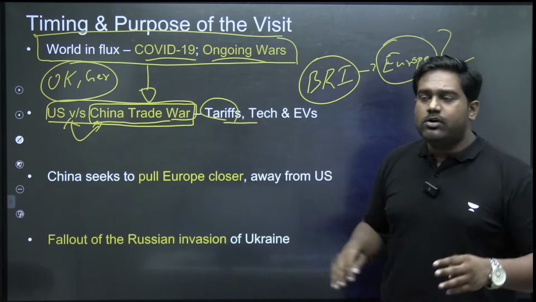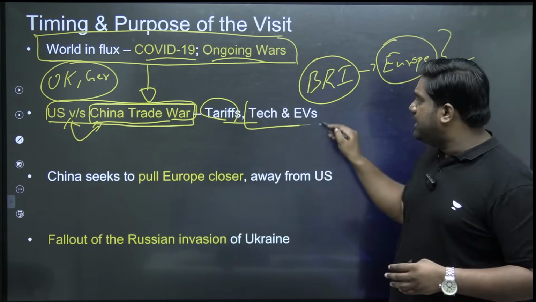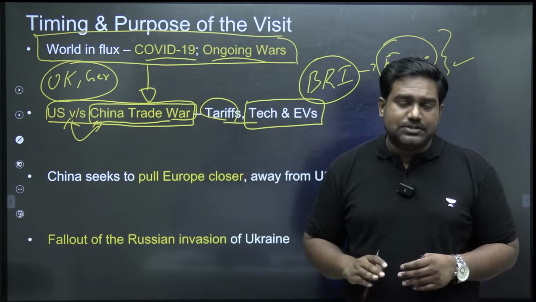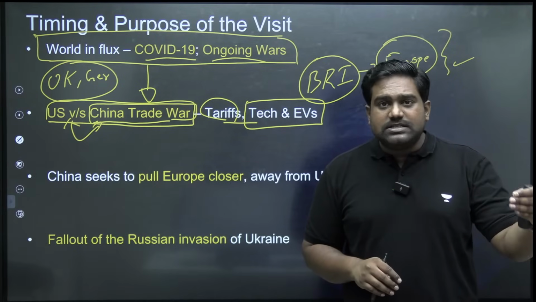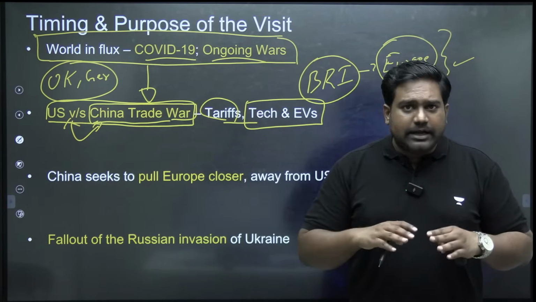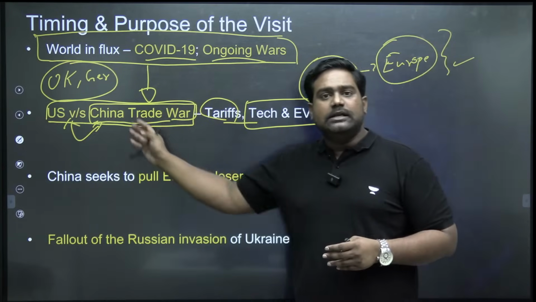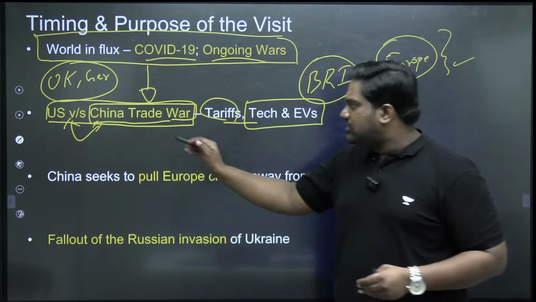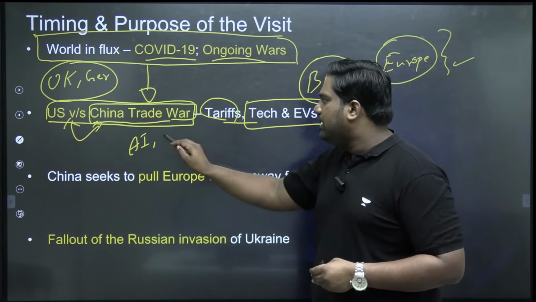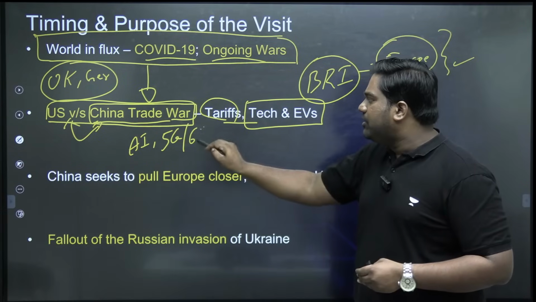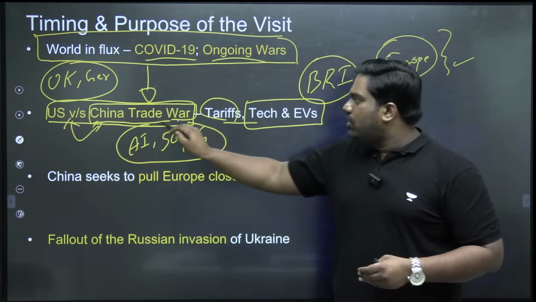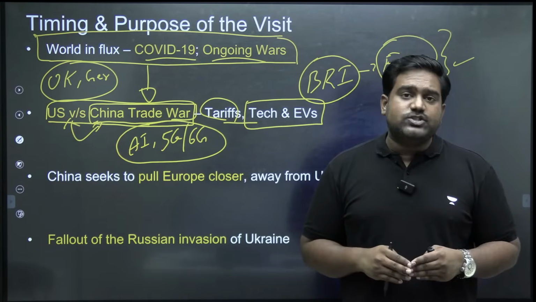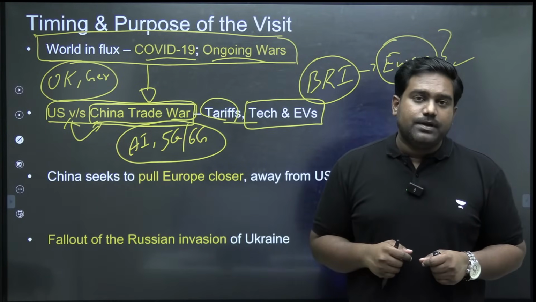There is a trade war going on between US and China, and especially in the domains of technology, critical emerging technology, and emerging sectors like electric vehicles. A direct competition has broken out between China and the Western markets. If you look at critical emerging technologies like AI or even 5G and 6G communication, China has already made deep inroads into the sector, and some of the Chinese companies already have a dominating position.